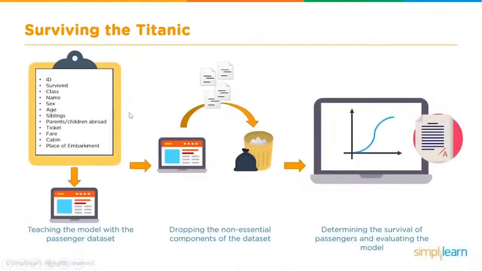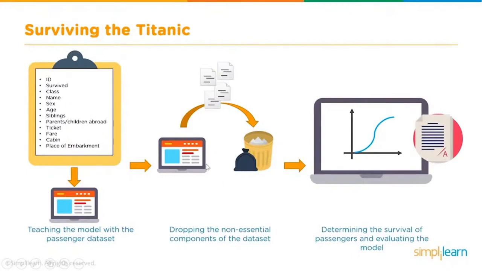We have the information about the passengers: their ID, whether they have survived or not, their class and name, and so on. We use this information where we already know whether the person has survived or not. That is the labeled information, and we help the system to train based on this labeled data.